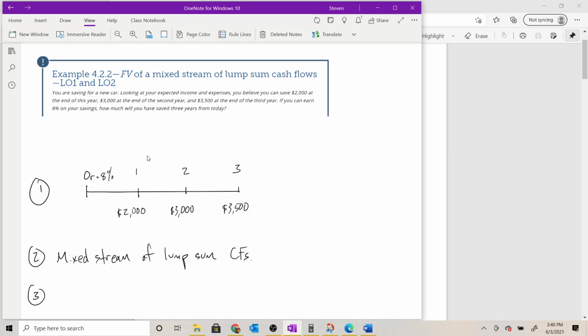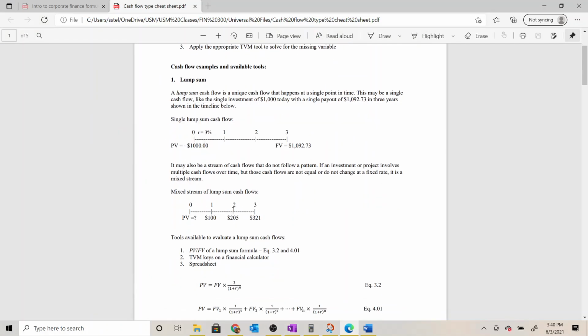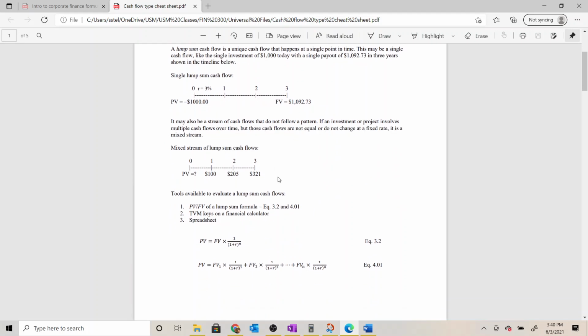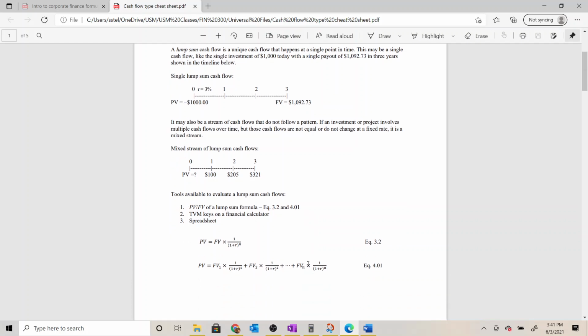Okay, once we've got that figured out, we know we're dealing with lump sum cash flows. Then we want to use whatever tools are available to us, whichever tool we'd prefer to use, to evaluate this particular series of cash flows. And if we're looking at a lump sum cash flow, we can see on this sheet that we have 3 tools available to us. We can use the present value, future value of a lump sum formula, which we have 2 different versions of, or we could use the time value money keys in a financial calculator, or we could use a spreadsheet.